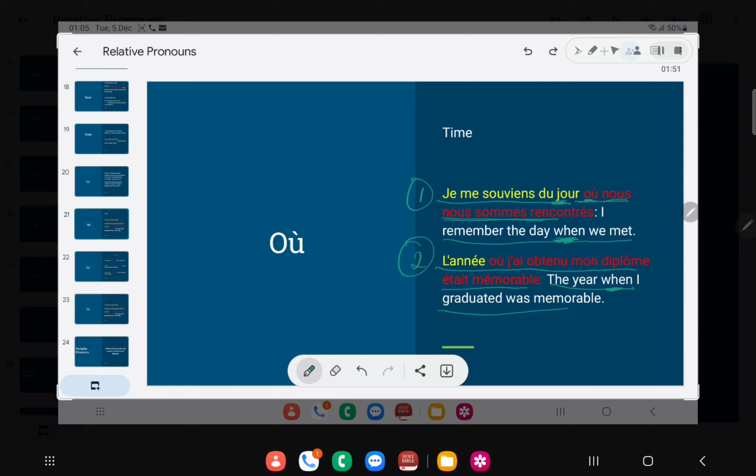So just like a relative pronoun, où is giving us more information about l'année, telling us that the year that we're talking about is the year that I obtained my diploma, and also that it was memorable. The information is ushered in by où.